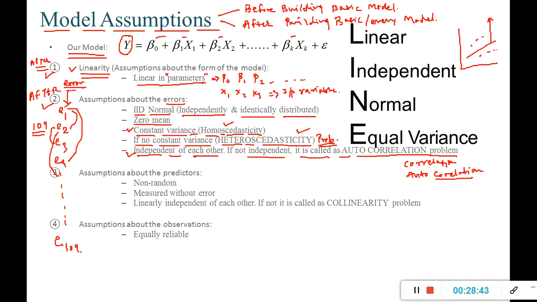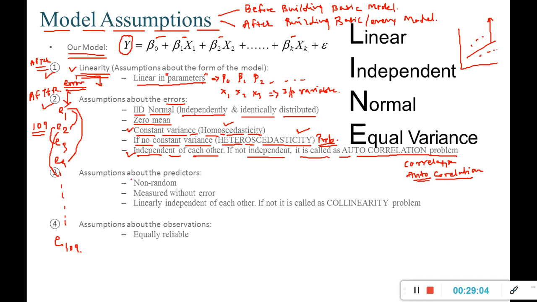If I consider this as a variable, then I am not checking the relationship of this variable with another variable. I am checking the relationship of the variable values within itself, and that is why it is called autocorrelation. So if there is an autocorrelation problem, then we have to solve that problem as well.